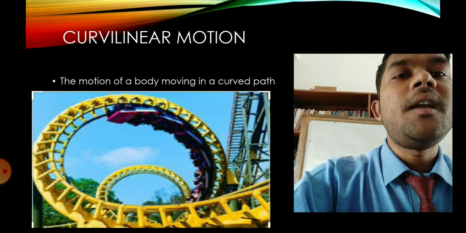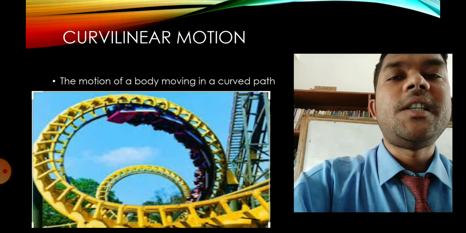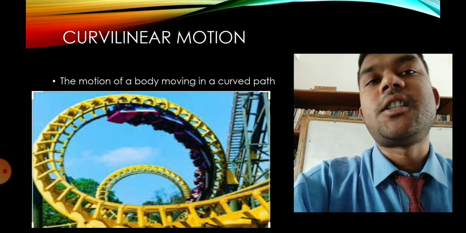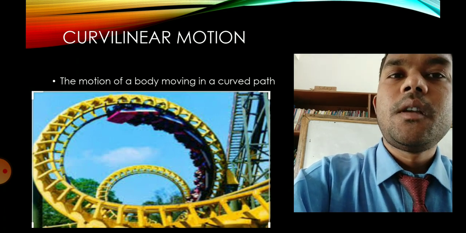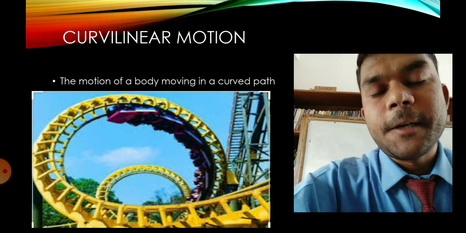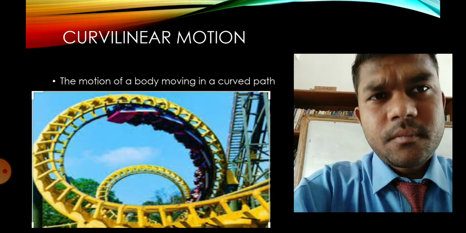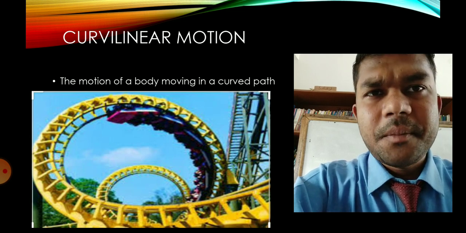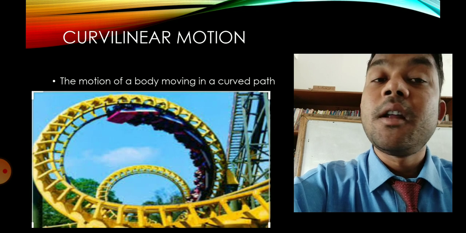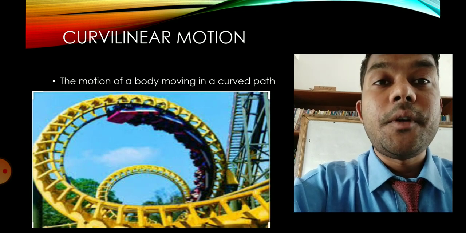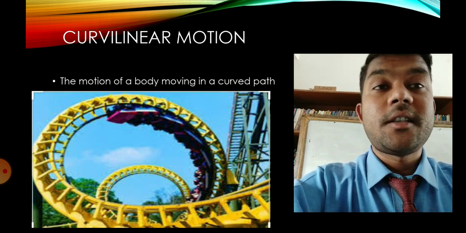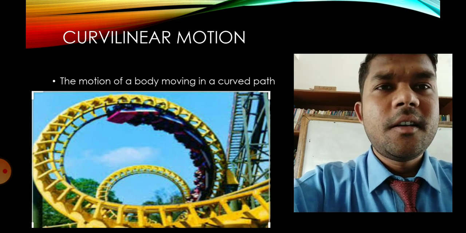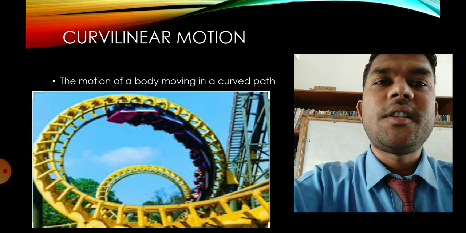Okay, the motion of a body moving in a curved path. When it moves in a straight path, that is linear motion. When it moves in a curved path, that is called curvilinear motion. So in the figure you can see a kind of game that is played in the fair, but we don't have this kind of game in our locality. But I think when you go to the fair, the mela, you have played disco dance, sitting in the vehicle, it moves this way, that way. So different kinds of motions are there.